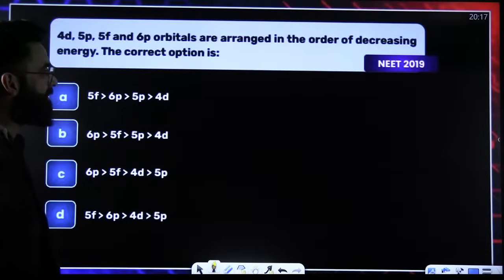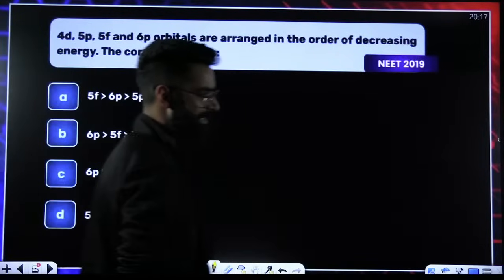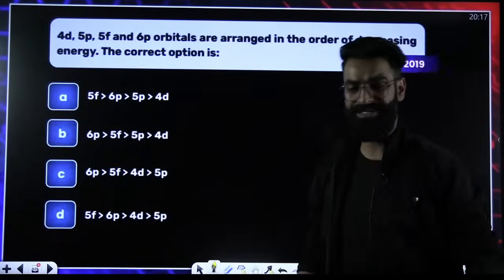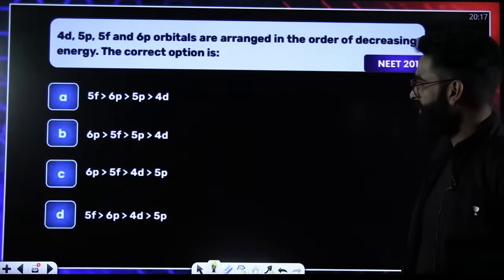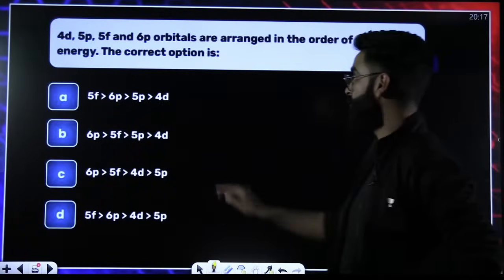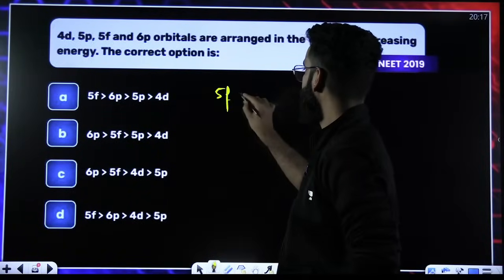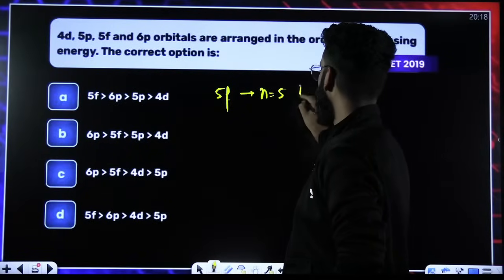Moving on to one more. NEET 2019. Arrange the following on the basis of the decreasing order of their energies. Use the n plus L rule. We have got 5F orbital. N value is 5. For F, L is 3.